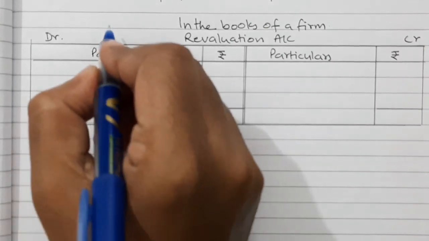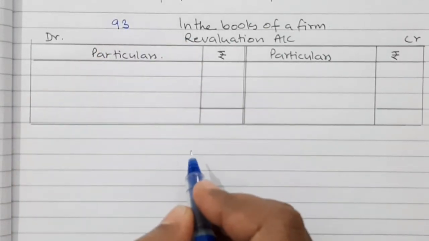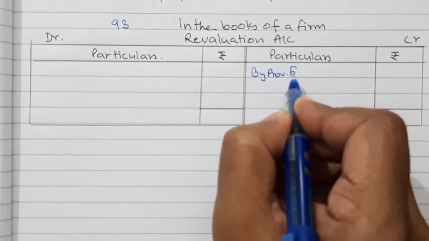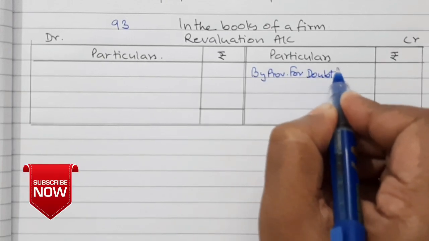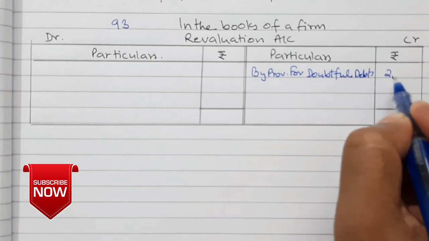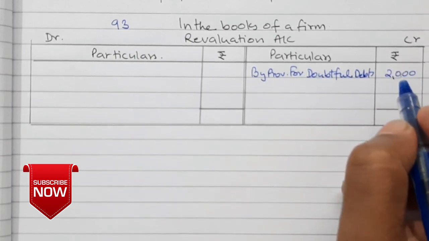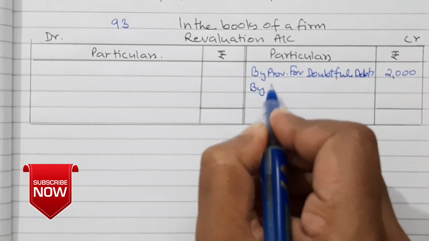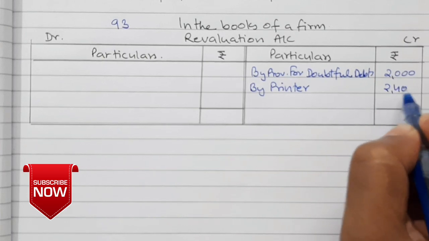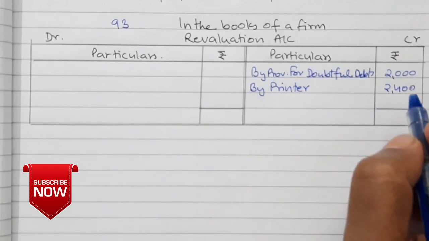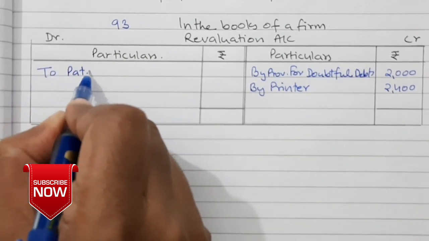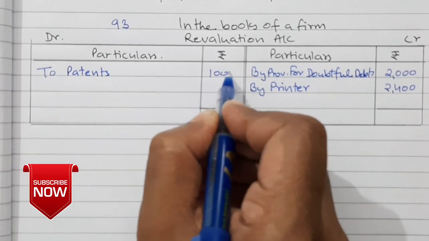So let us see the solution. Question 93. Provision is to be reduced, so by provision for doubtful debts, rupees 2,000. Then there is a printer to be recorded. Now it is to be recorded in the books for rupees 2,400. And patents have become valueless, so decrease in asset, so to patents for rupees 1,000.